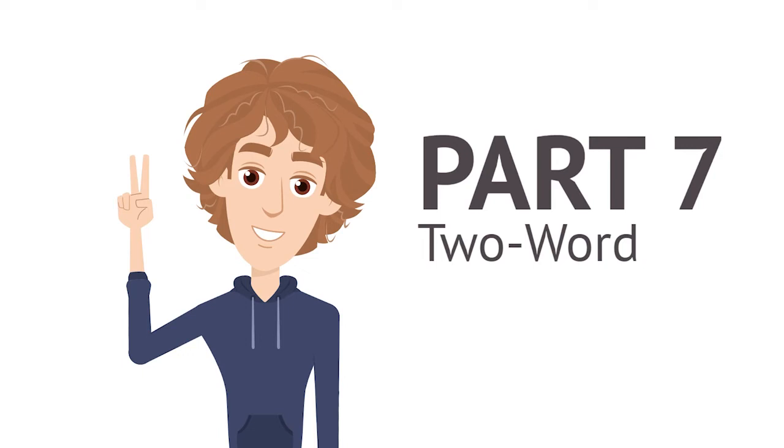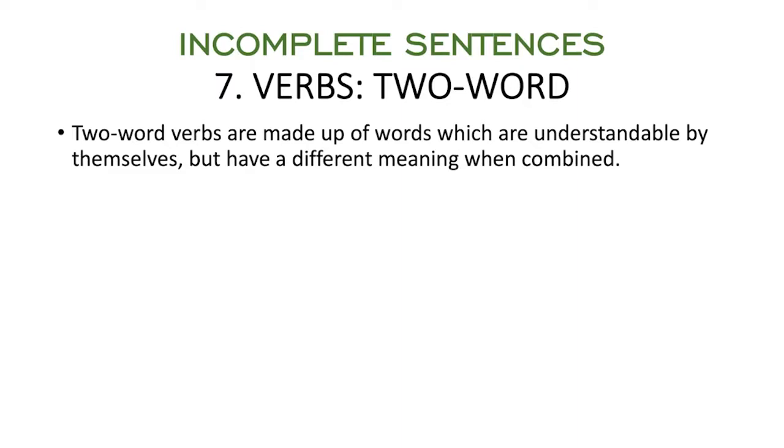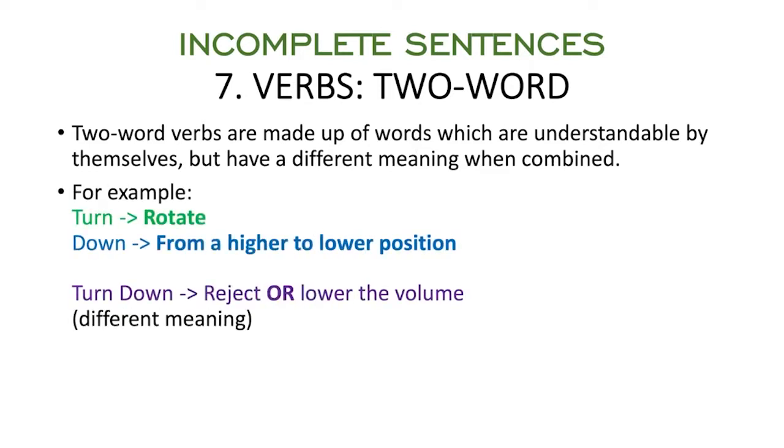Okay, next explanation on the incomplete sentences. On number 7, it would be verbs, two-word combination. So basically, two-word combinations are combinations of words that are understandable by themselves. They have a different meaning when combined. So here are the examples.